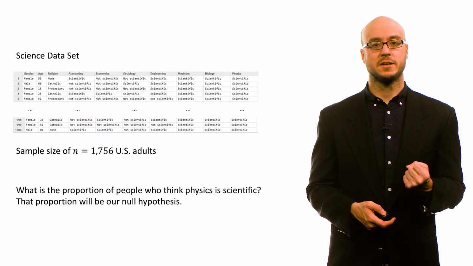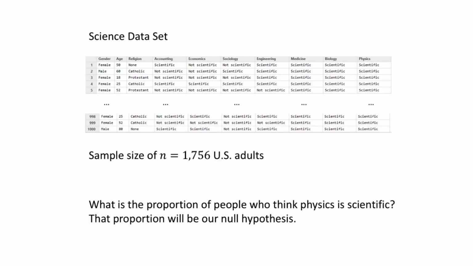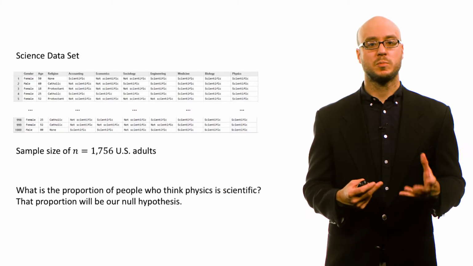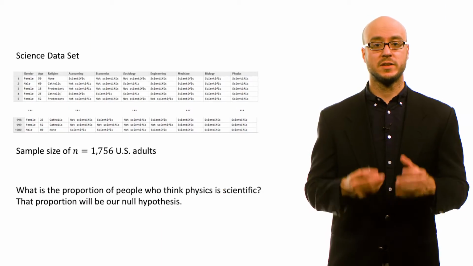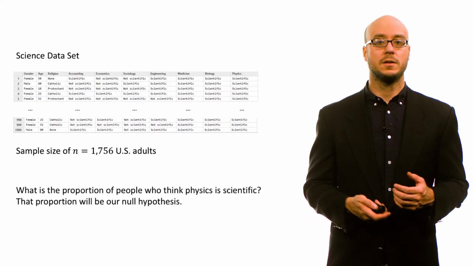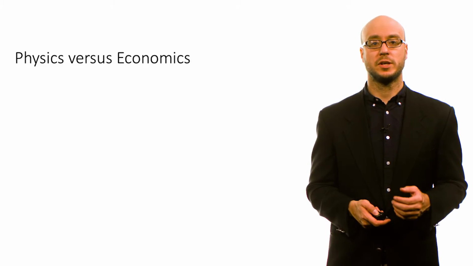The sample size here is 1,756 US adults. Again, this is a real data set. This does reflect a real set of information about what Americans think about different scientific fields. Are they scientific or not? So we might say, what is the proportion of people who think physics is scientific? This will affect our null hypothesis for this particular problem.